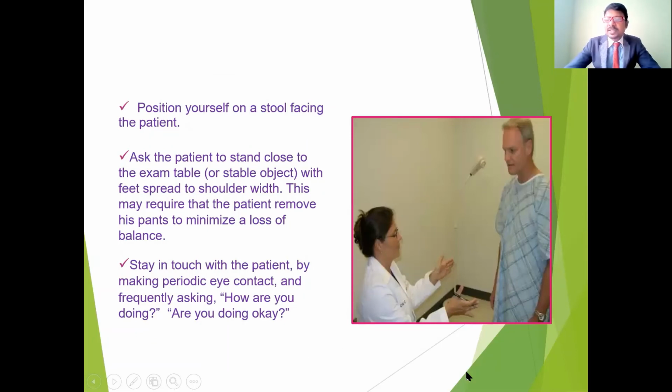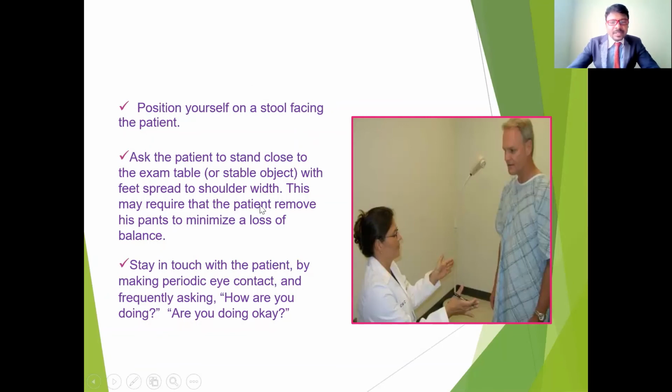The physician has to sit on the stool. The patient should stand facing the physician. Ask the patient to stand close to the exam table with the feet spread to shoulder width. In the standing position, sometimes there is a chance of loss of balance, so that's the reason we ask them to stand with a wide space. In this condition, the base of support is increased. This may require the patient to remove his pants, which helps minimize the loss of balance, so we can prevent it.